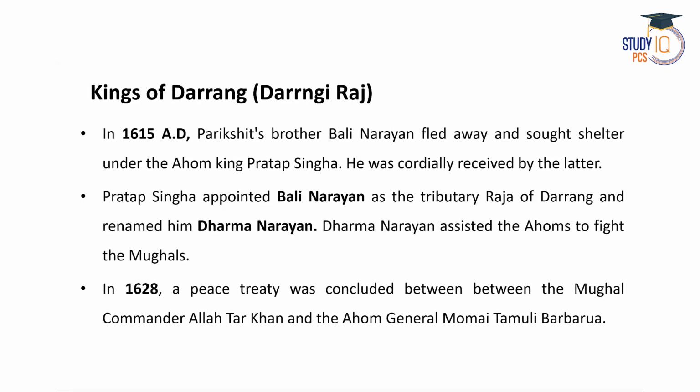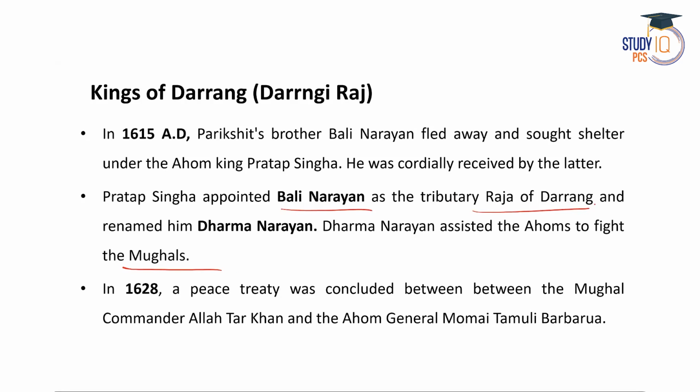Right. So I have discussed the fall of the Koch Kingdom. Now let us discuss the kings of Dorong or Dorongi Raj. So in the year 1615, Parikshit's brother Boli Narayan fled away and sought shelter under the Ahom king Pratapsingha. And Pratapsingha very cordially received Boli Narayan. Right. Then Pratapsingha appointed Boli Narayan as the tributary Raja of Dorong and renamed him Dharma Narayan. And Dharma Narayan assisted the Ahoms to fight against the Mughals. Right. So this is about the Dorongi Raj. So with Boli Narayan, the Dorongi Raj started.